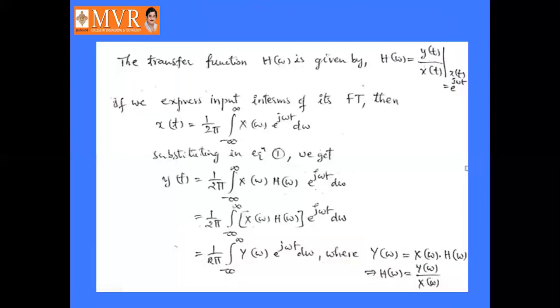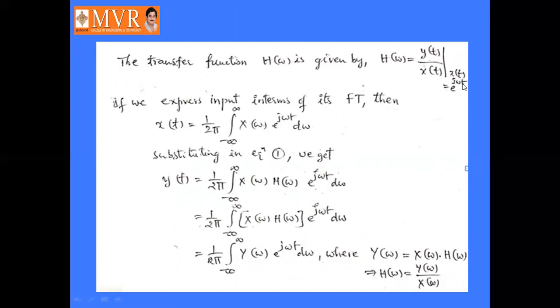Okay. So the transfer function H of omega is given by H of omega equal to the output signal y of t divided by the input signal x of t, at x of t equal to e power j omega t.